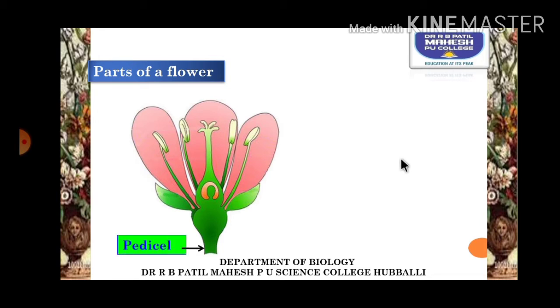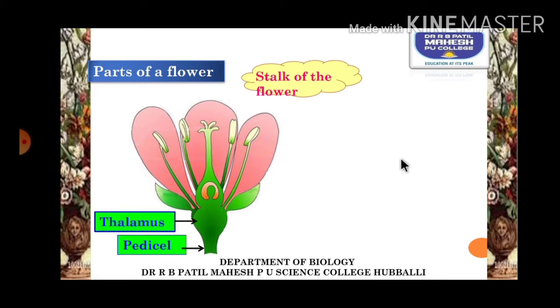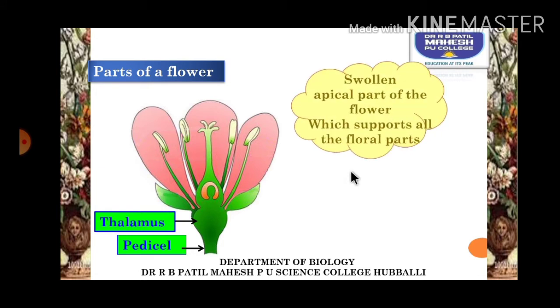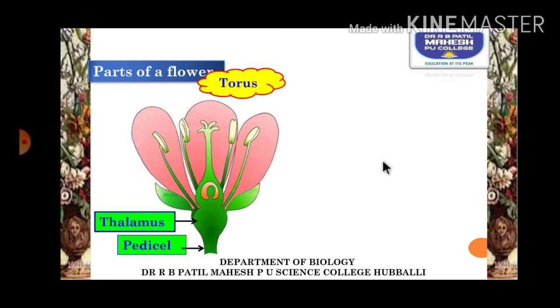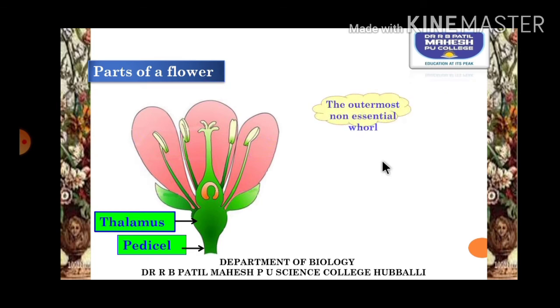A flower is made up of a stalk with which we usually hold it, and that stalk is called the pedicel. This pedicel may swell or become a flattened structure and act as a platform for the arrangement of the different whorls of the flower, and that structure is called the thalamus. Based upon its shape, it is named variously. The swollen apical part of the flower which supports all the floral parts is called the thalamus. It can also be called a torus in a few plants, or a receptacle.